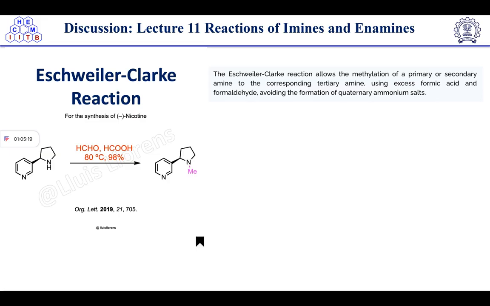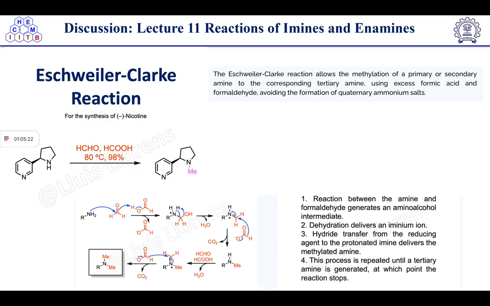Then we have discussed the Eschweiler-Clarke reaction. In the Eschweiler-Clarke reaction, we have seen that formaldehyde is there along with formic acid, right? The Eschweiler-Clarke reaction allows the methylation of a primary or secondary amine to the corresponding tertiary amine, using excess formic acid and formaldehyde to avoid the formation of quaternary ammonium salt. The reaction between the amine and formaldehyde generates an amino alcohol. Here you can see that the amino alcohol will be generated. Then dehydration delivers an iminium ion. Then hydride transfer from the reducing agent to the iminium ion delivers the methylated amine.